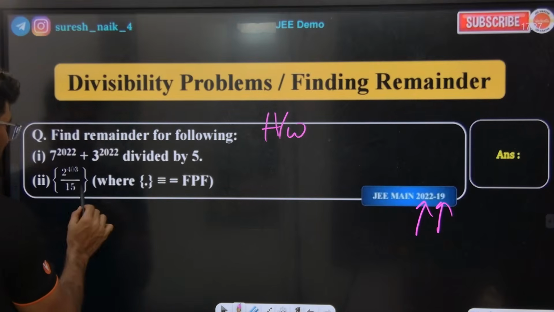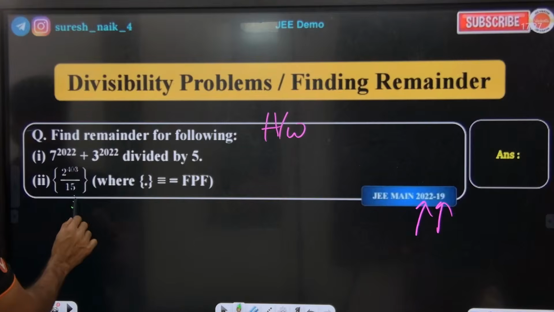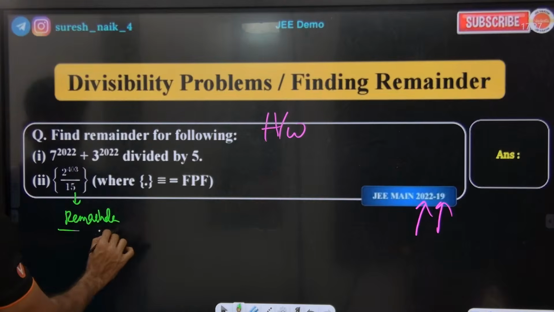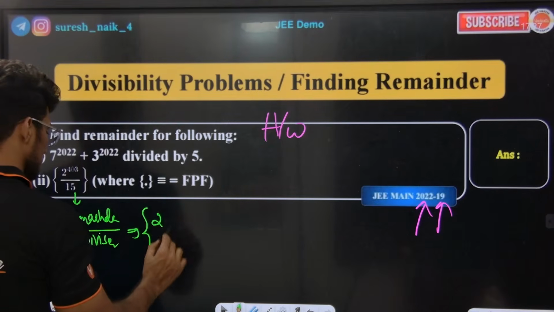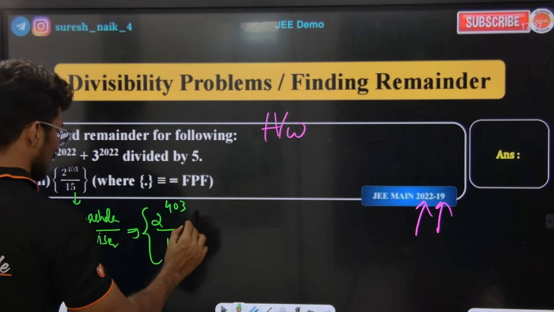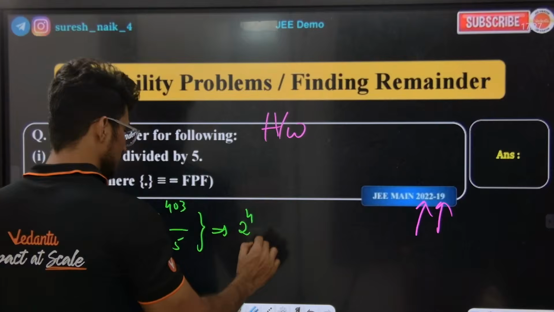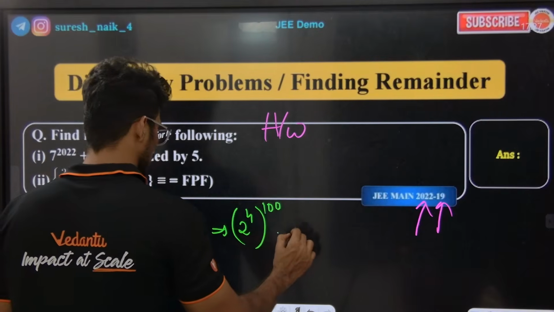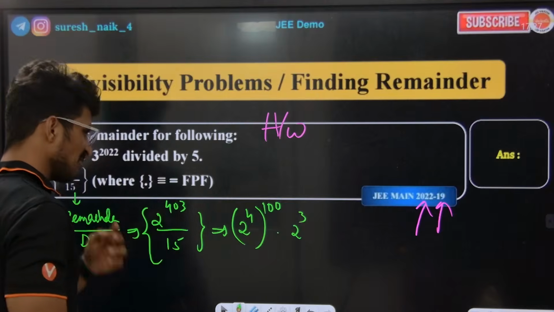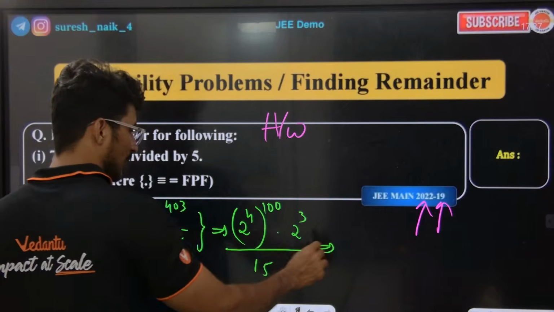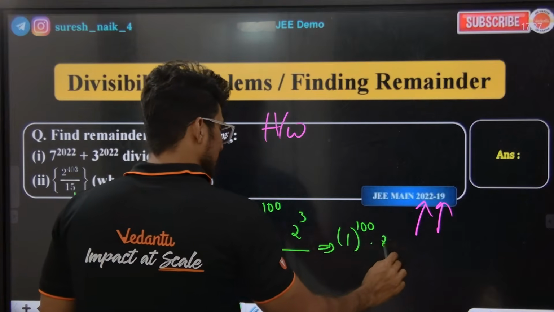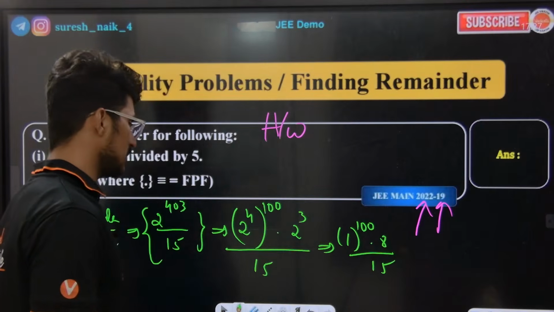Very simple. Again, they are asking for the fractional part of x. What does this mean? What is the first formula? Remainder by divisor. What is the remainder? 2 to the power of 403 by 15. I need to introduce 4 here. 2 to the power of 4 is 16. 403 means 100 times 4 plus 3, so 2 to the power of 4 to the 100 into 2 cube. Correct or not? 100% correct, sir. So the remainder is 1 to the power of 100 into 8 by 15. 8 by 15, you will get the answer.